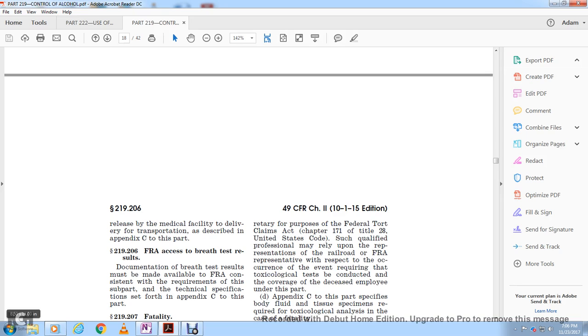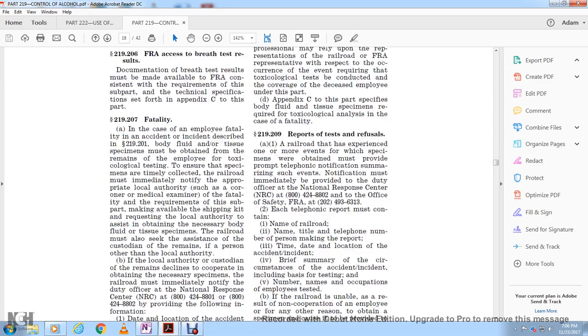219.206, FRA access to breath test results. The documentation of the breath test results must be made available to the FRA, consistent with the subpart and the technical specifications set forth in Appendix C of this part.